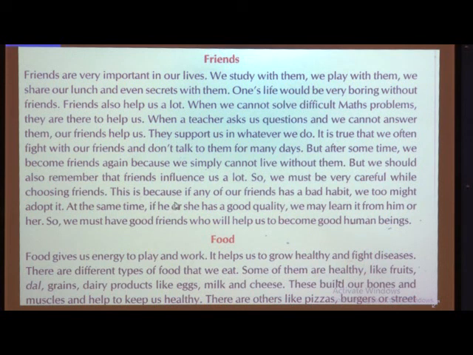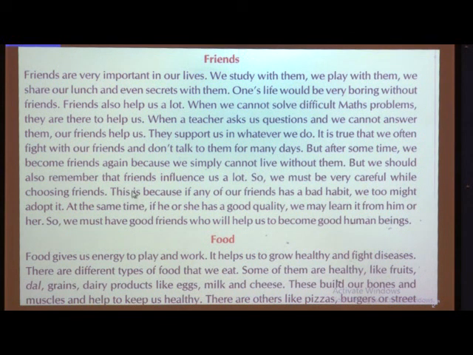This is because if any of our friends has a bad habit, even nowadays if you see many children, they are addicted to bad things. They do certain bad things and hide all these things from their parents and their friends. So you should be very careful. You should keep a watch on them, and you will get experience through that.